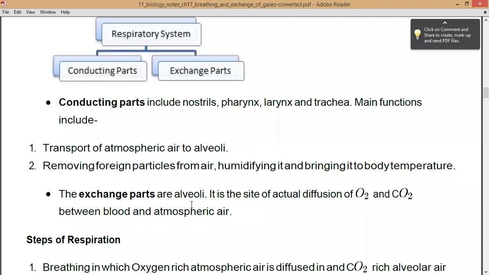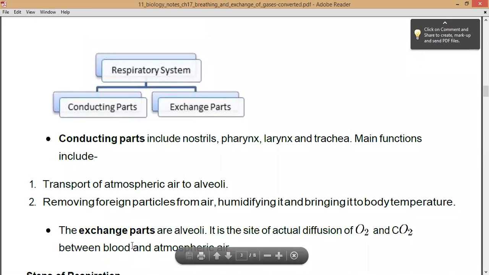So these are the two different parts of the respiratory system, that is conducting parts and exchange parts. I hope you are very clear with today's topic, and in the next class we will be looking at the exact steps of respiration, how the mechanism of breathing and respiration takes place. I hope to see you again. Thank you.